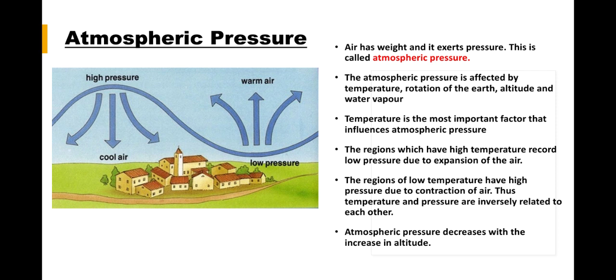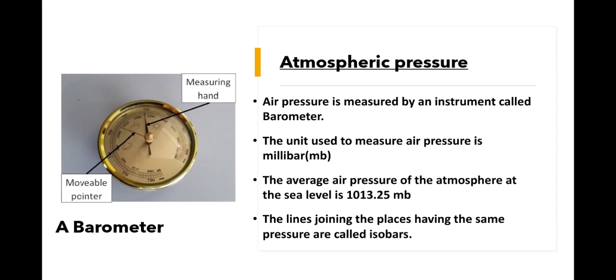Next, how atmospheric pressure is measured. Air pressure is measured by an instrument called a barometer. The unit used to measure air pressure is the millibar, and the average air pressure of the atmosphere at sea level is 1013.25 mb.